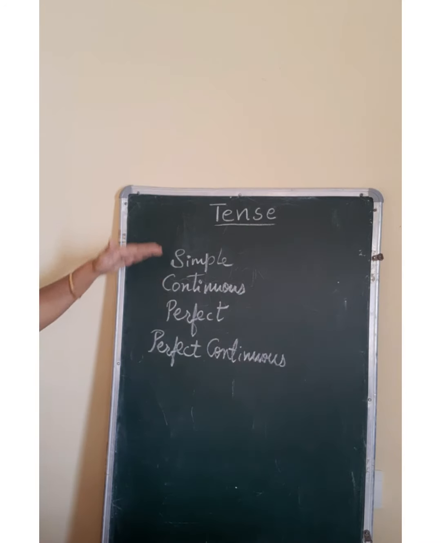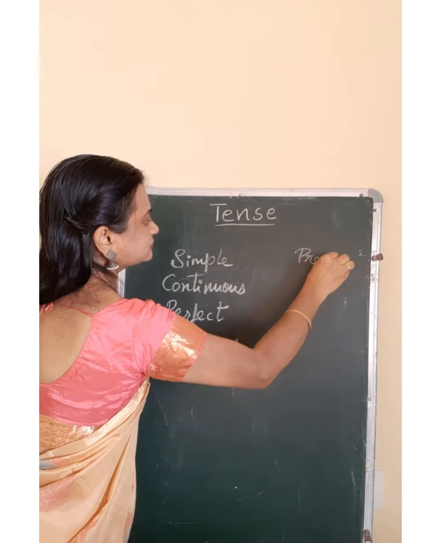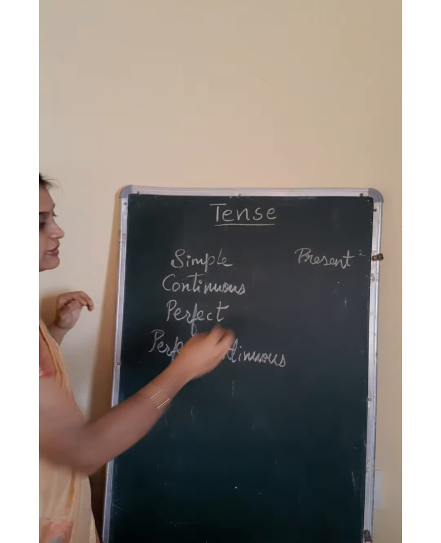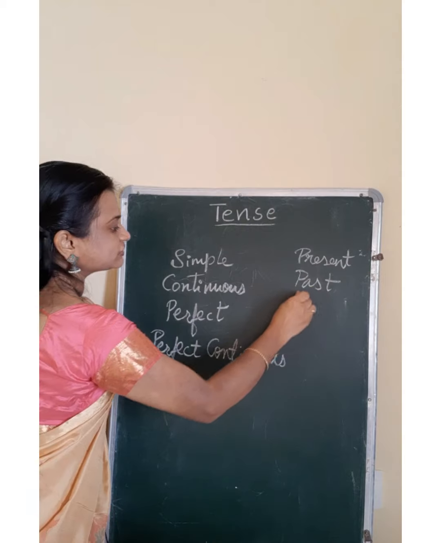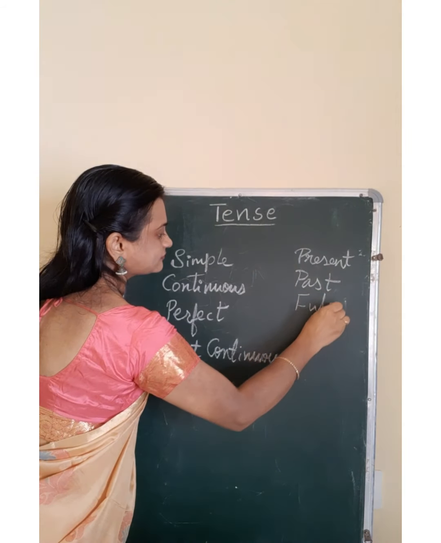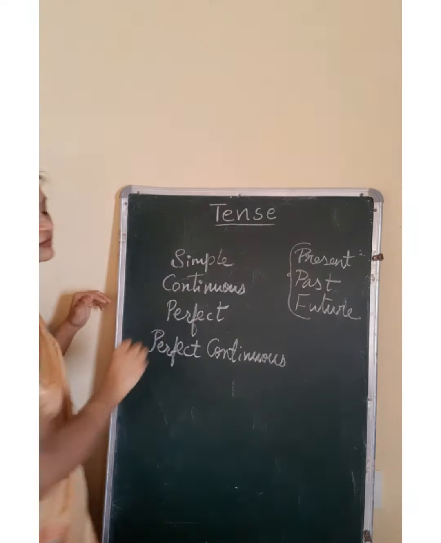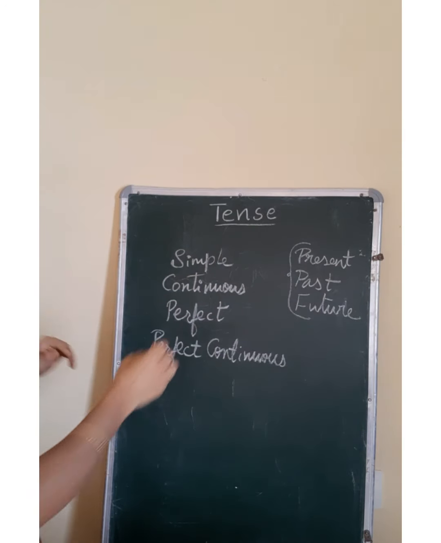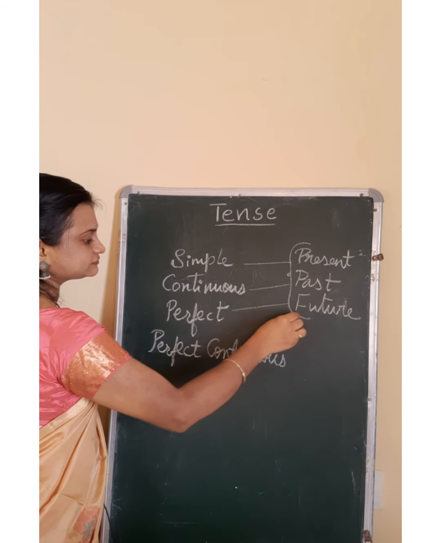So the 3 classes, that is present, past, future, are classified into these forms.